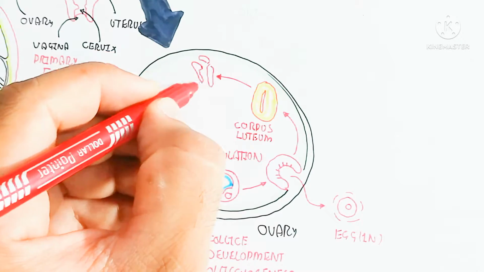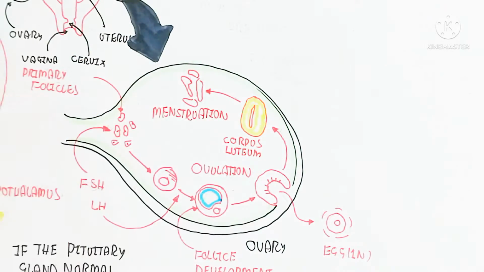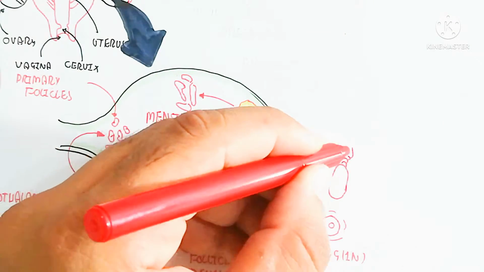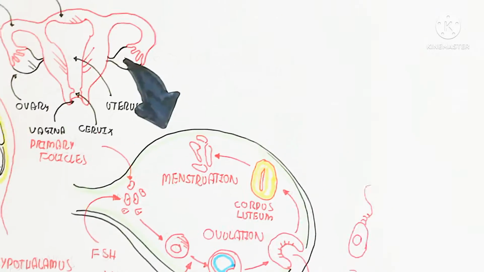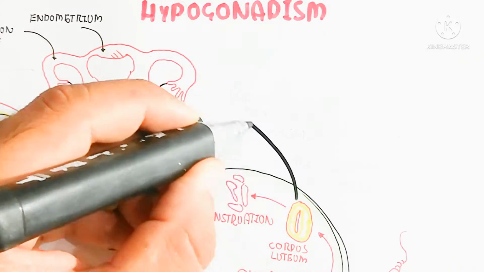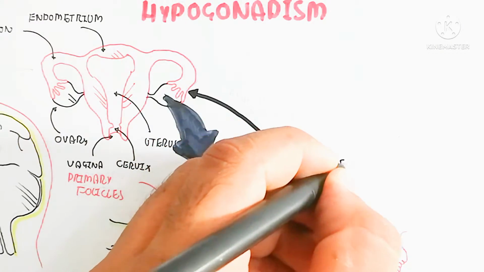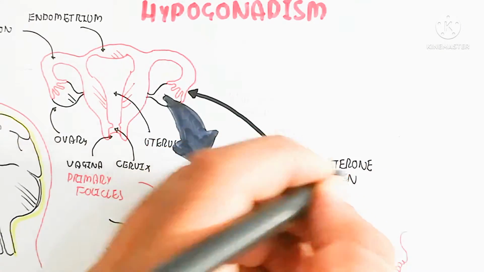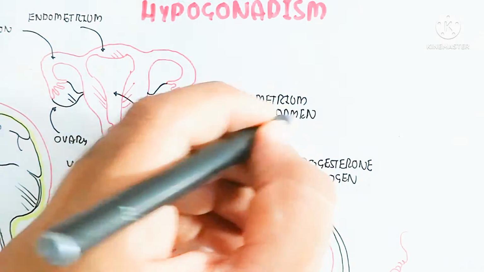The ovary will release the egg, known as ovulation, leading to a yellowish glandular tissue known as the corpus luteum. If fertilization by sperm does not occur, menstruation will occur and the cycle begins again. This cycle is known as the menstrual cycle.